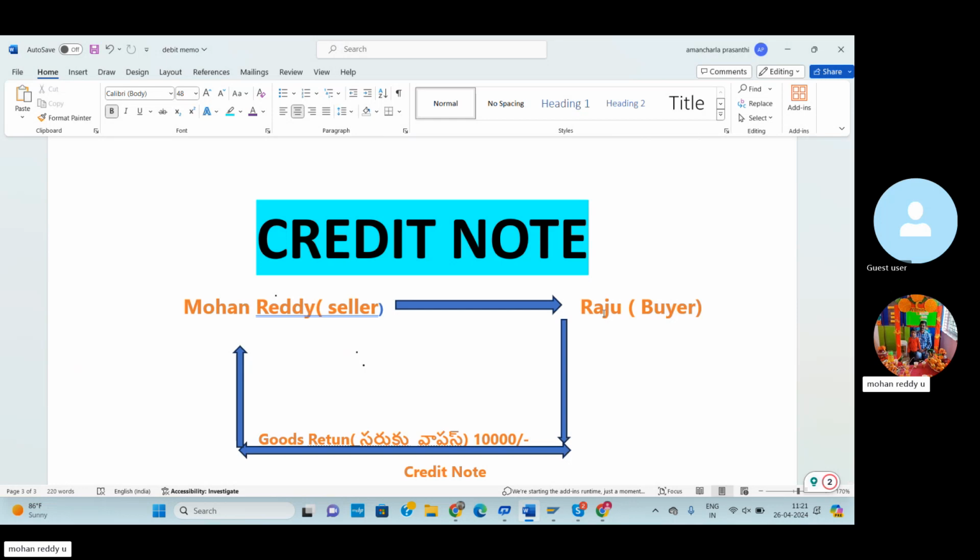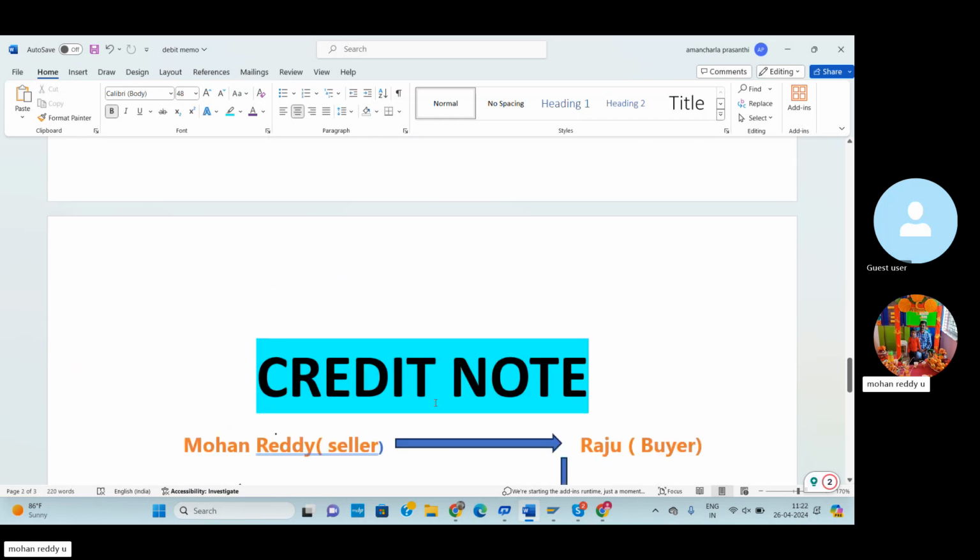So based on the debit note, since the damaged items are being returned, I accept the 10,000 rupees value against it. The seller accepts, and from the total 1 lakh due from you, 10,000 rupees is deducted. Based on this note, the seller accepts the debit note information and sends the information to the buyer. I will accept this debit note, and I have deducted 10,000 from your balance. In these situations, the seller will use the credit note.